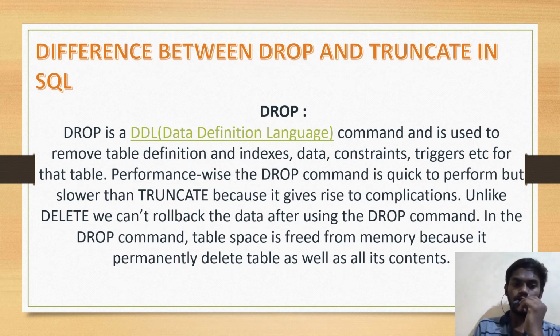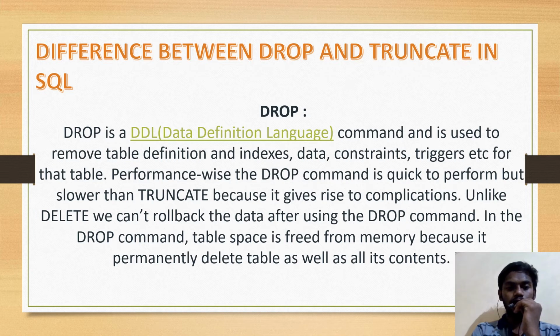Drop is a data definition language, DDL command, and is used to remove table definitions and indexes, data constraints, triggers, etc. from the table. Performance: while the drop command is quick to perform, it is slower than truncate because it gives rise to complaints.